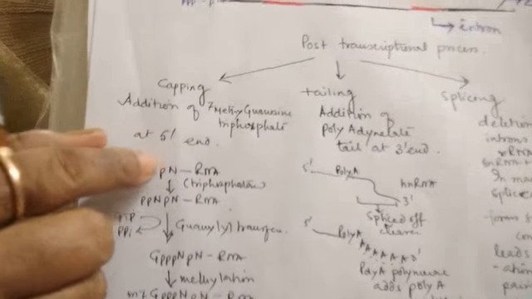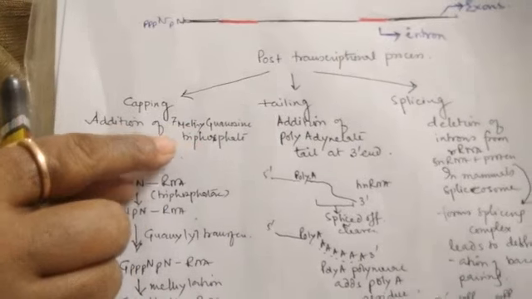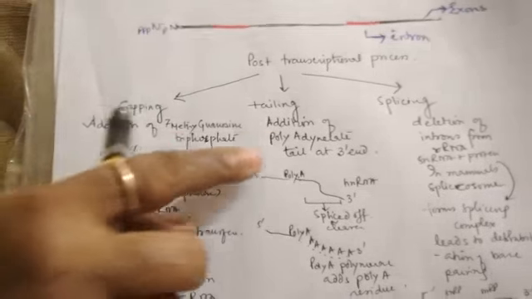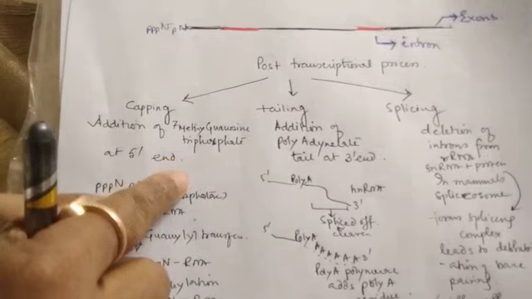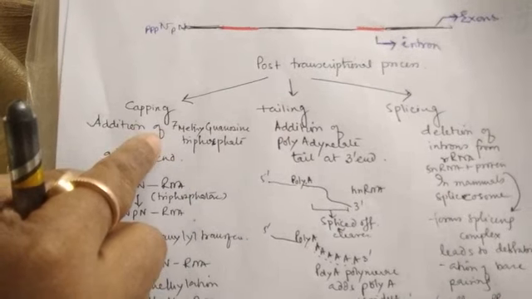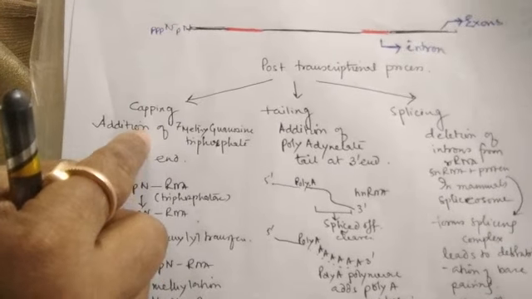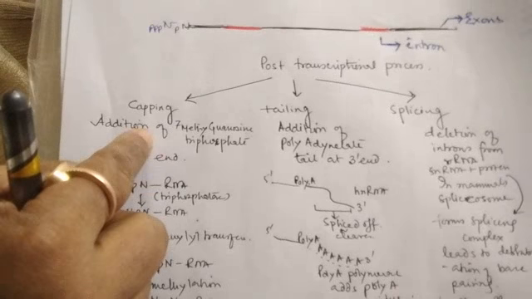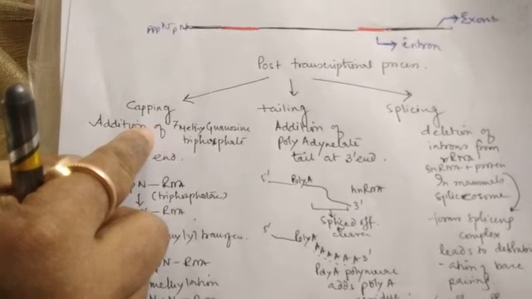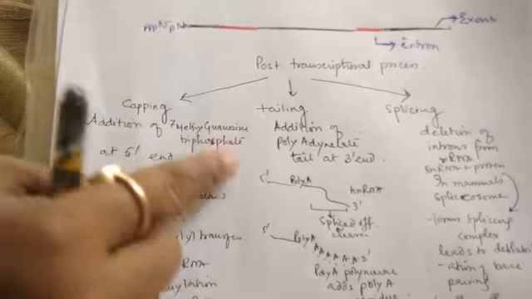For our convenience of study, we have divided post-transcriptional processes into three parts. One is the capping, that is addition of 7-methyl guanosine on the 5' end of the RNA.